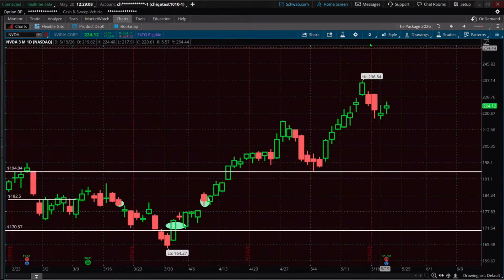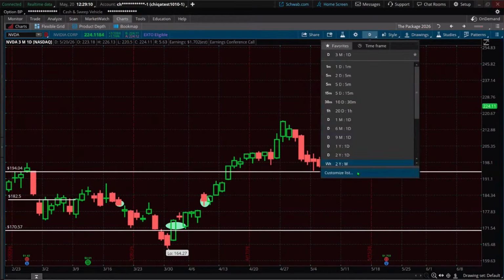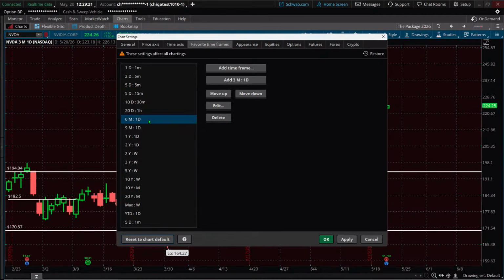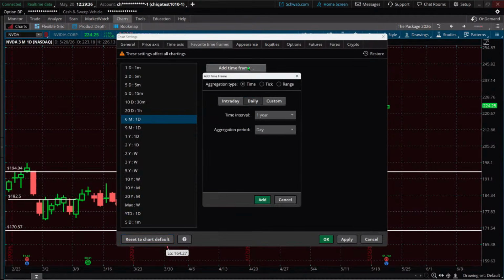I just changed that to 3 months. So what I'm going to do is customize, and I will delete a couple here. I can highlight and hit delete, or I could just double click if I wanted. So I just got rid of 1 month and 3 months. So let's go add them back in. You've got to be on the customized charts. Then you come over here and you say add time frame. Okay, good. It's going to bring up a box. We can set that up.